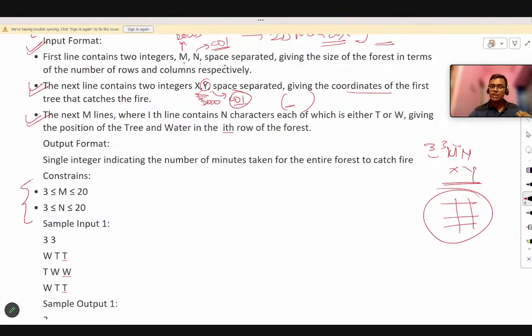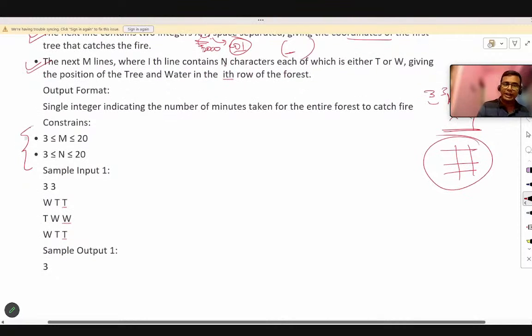Now here in the constraint you can see the maximum size of M will be 20. That means there are maximum 20 rows, and the minimum row count is 3. Same for N also. So the minimum columns in the forest will be 3 and the maximum will be 20. Now I hope you are getting it.